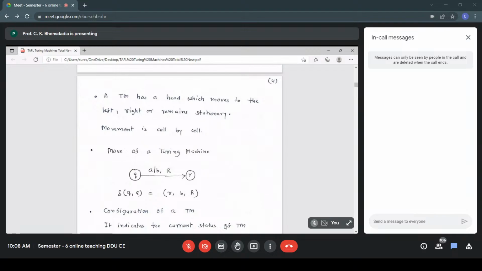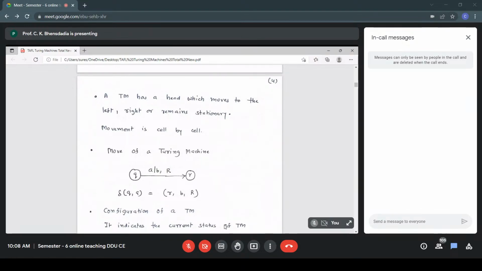So the move is decided by the current symbol and current state combination. That is delta of Q, A. The action part is the new state, that is R, the new symbol, that is B, and the displacement R. So that is our notation. Q, R, and over that arrow we'll write A/B, R. So A is replaced with B. Present state Q, present symbol A, new state R, new symbol B, displacement R. So either that notation or delta(Q, A) equals (R, B, R). Both are the same. That is a move of a Turing machine.